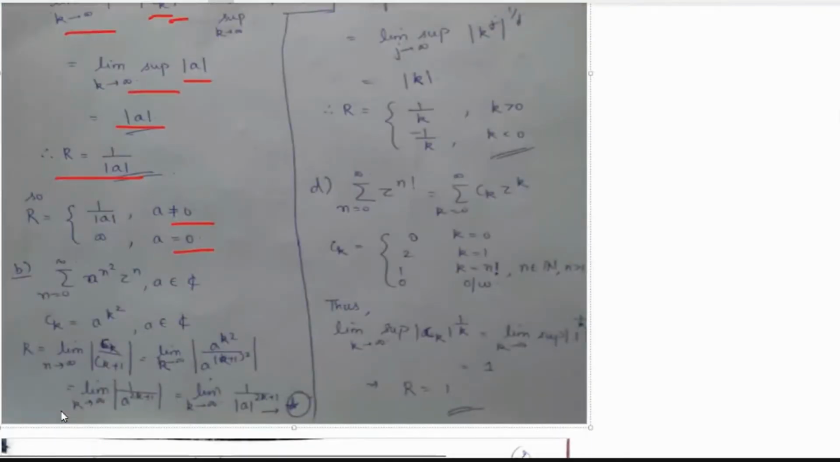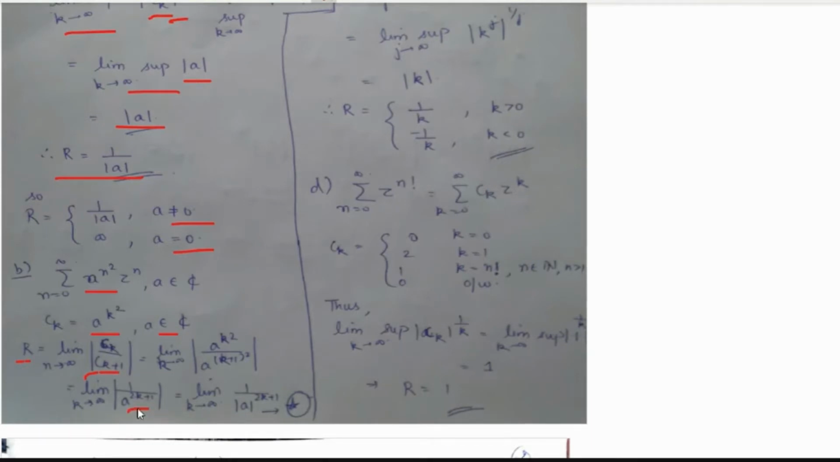Okay. Now the second power series that we are given is summation a to the power n square Zn. So here the coefficients ck are nothing but a to the power k square, where a is again in the complex numbers. Now we are using the other formula for r. The other formula for r was limit n tending to infinity of modulus of ck over ck plus 1. Now ck is a to the power k square and ck plus 1 is a to the power k plus 1 whole square. So this cancels out k square with k plus 1 square, and we are left with 1 upon a to the power 2k plus 1, correct?